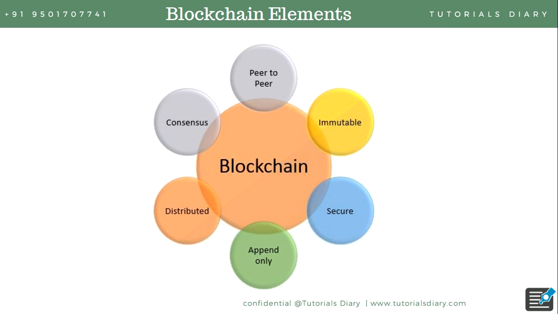Instead of having a central authority, you have multiple peers which connect with each other and make a blockchain network. Blockchain is immutable. Immutable means that once data is written to a blockchain, it is impossible to change that information, because the information gets stored in the form of a chain of blocks, and you will not be able to change any block in between, because a reference to that block is there in the next block. So blockchain is immutable, and blockchain is secure as well. No information in the blockchain is saved in the form of plain text.